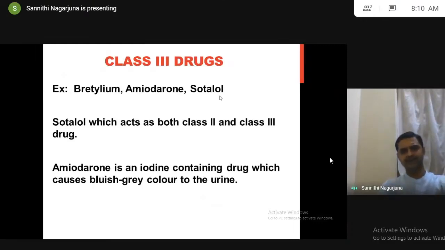Coming to class 3 drugs, which include bretylium, amiodarone, and sotalol. Sotalol is seen in class 2 also; it acts as both class 2 and class 3. The others are bretylium and amiodarone. Amiodarone contains iodine, because of which the drug causes a bluish gray color to the urine.